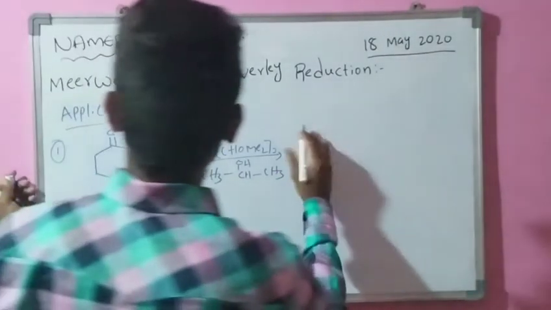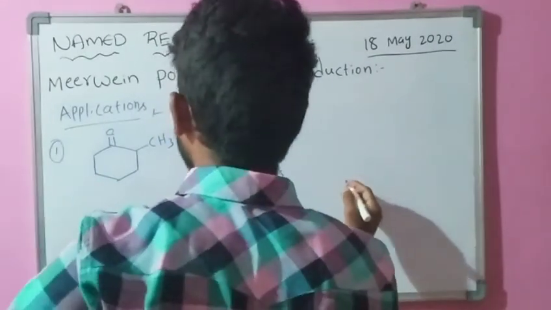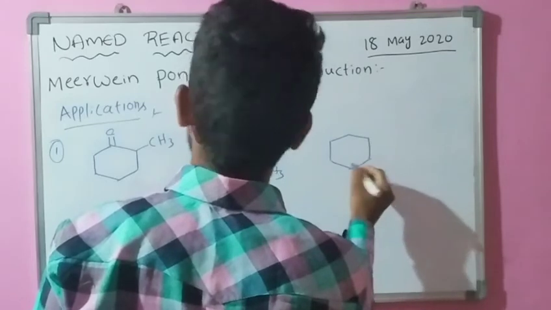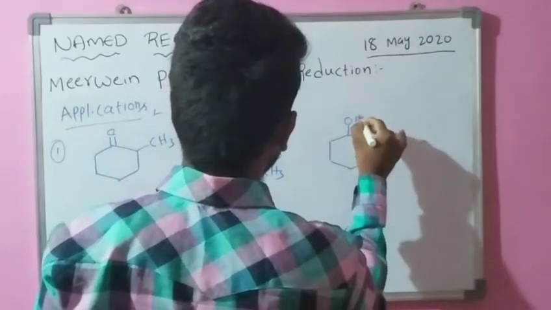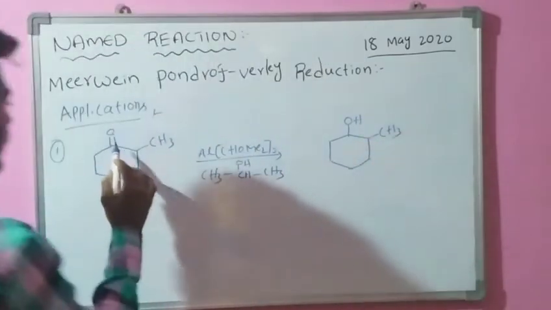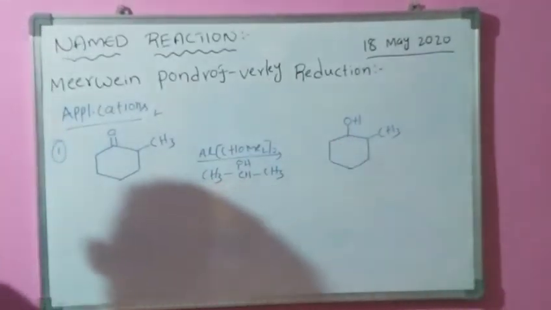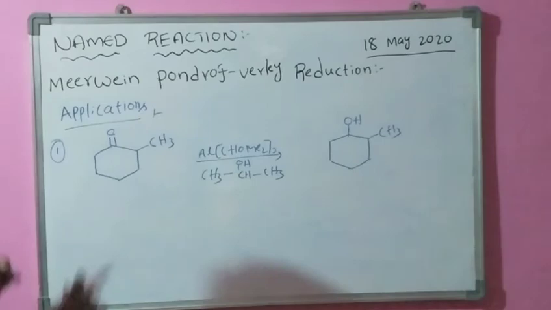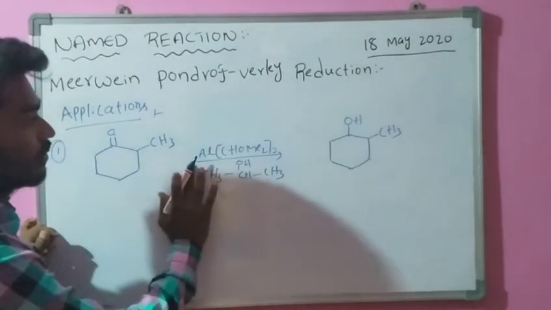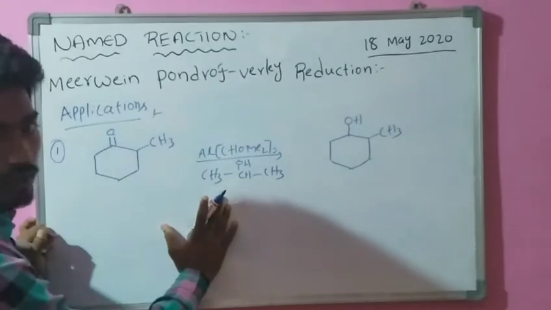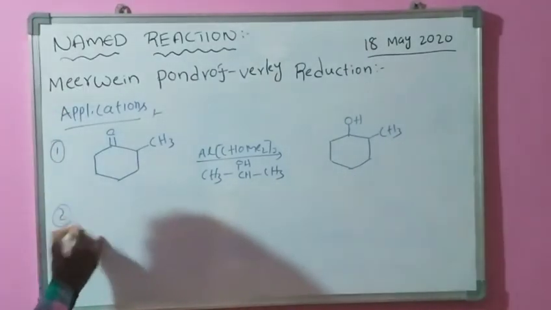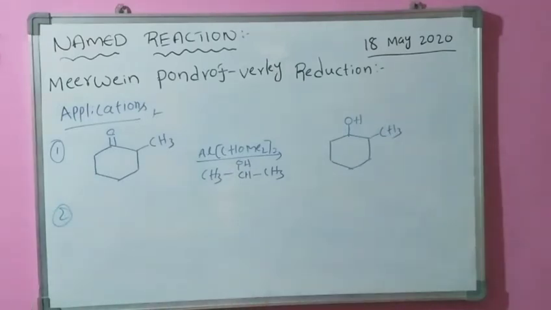It forms our required product. Here the ketone is converted into alcohol. In this first application we see 1-methyl cyclohexanone treated with aluminum isopropoxide and isopropanol, and it forms the alcohol.